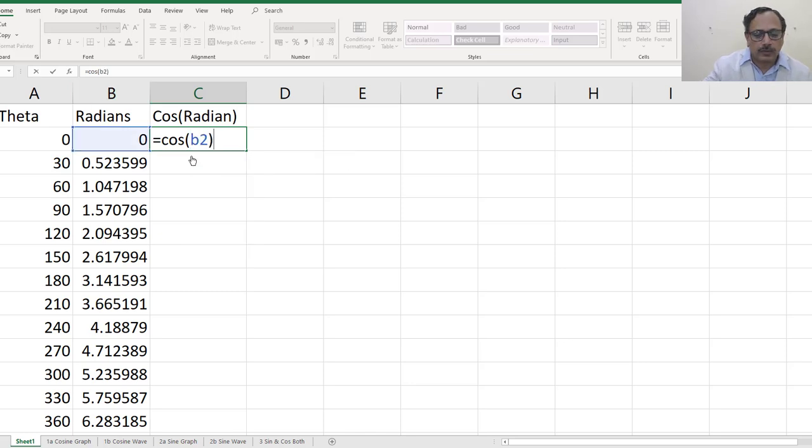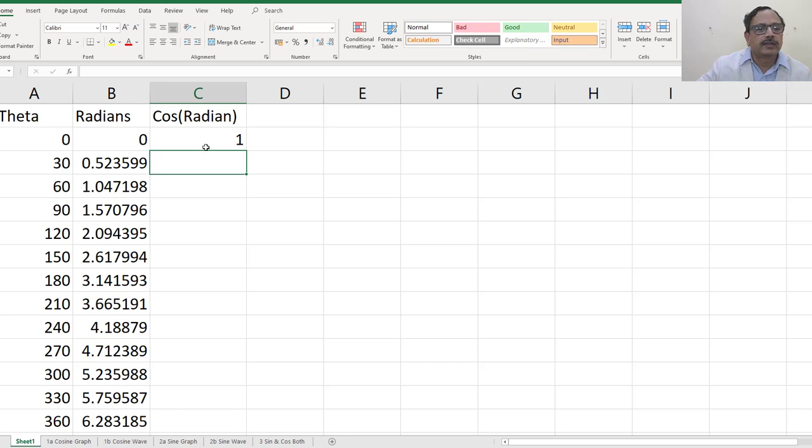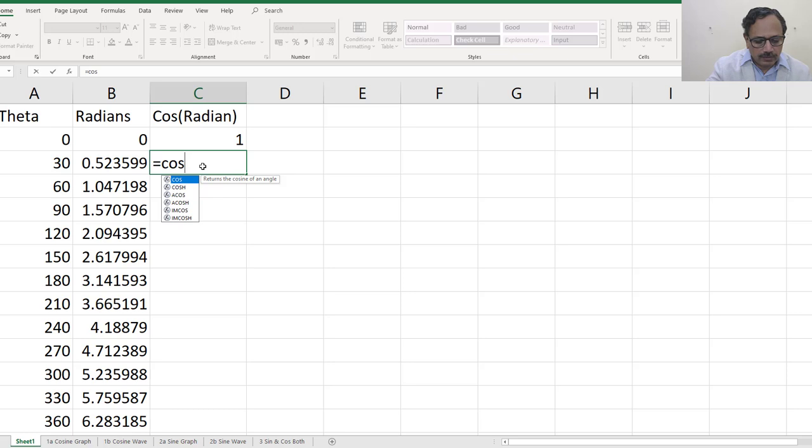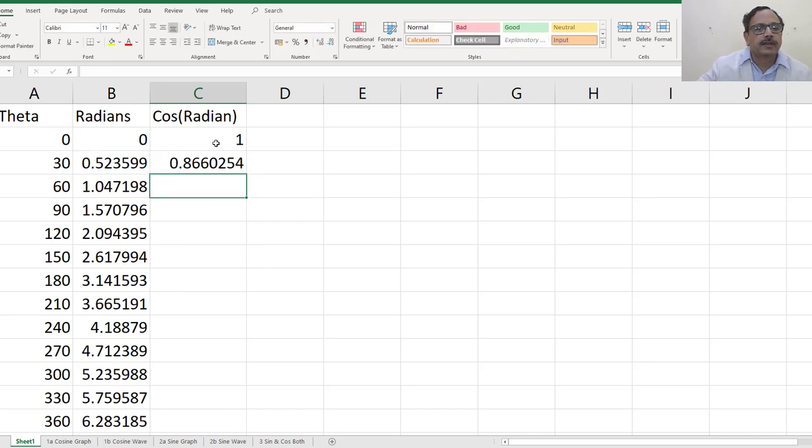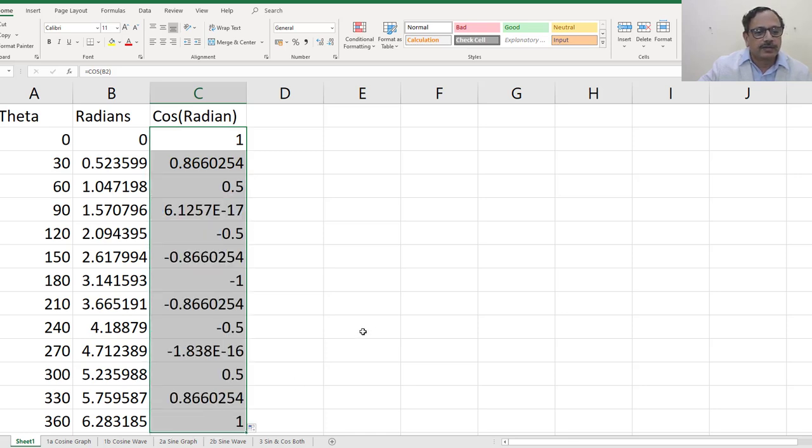Press this, you will get 1. Then write it for B3, take these two and pull, and the same formula is applied. So these are the values of the cosine function corresponding to 0 to 360 degrees.